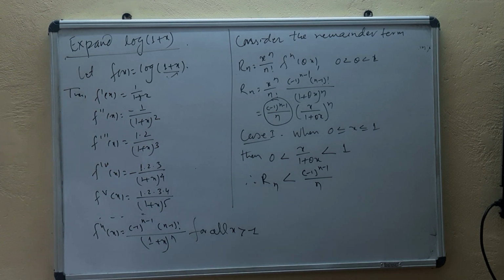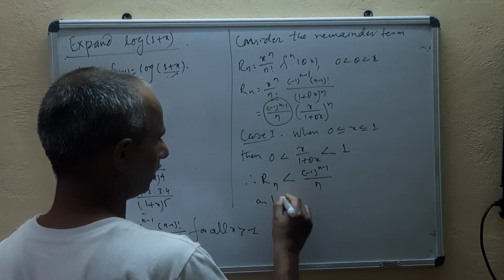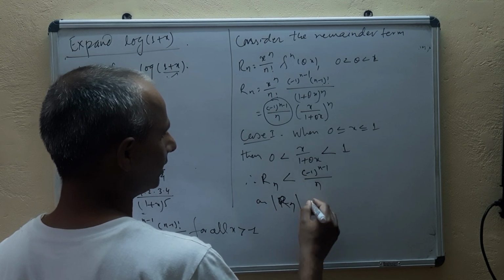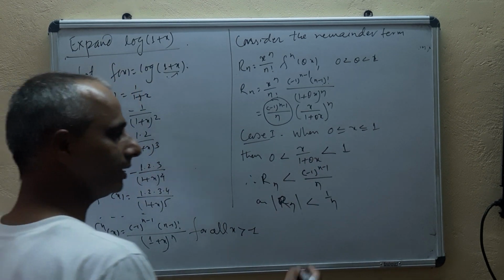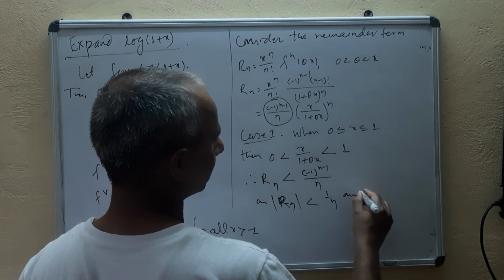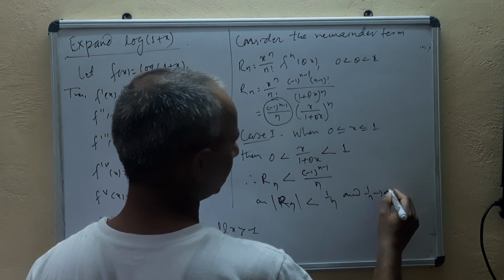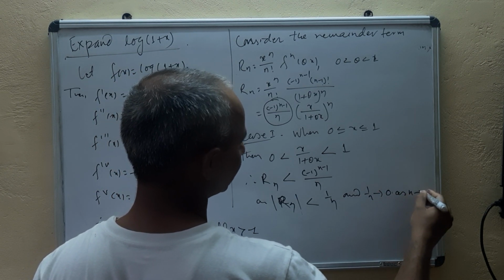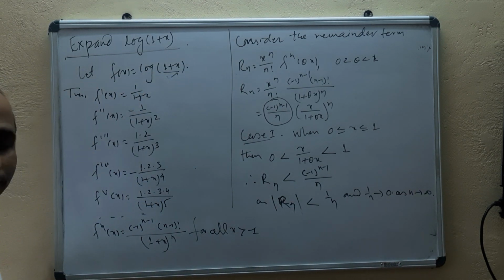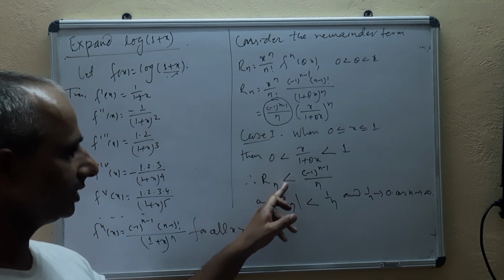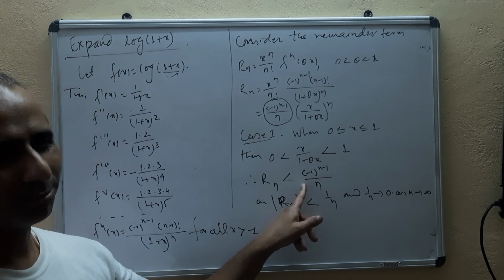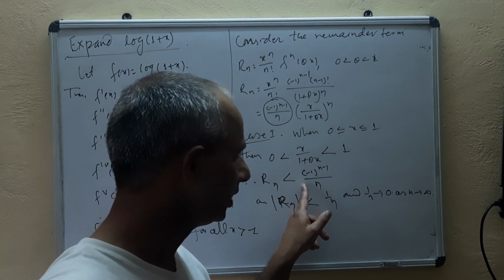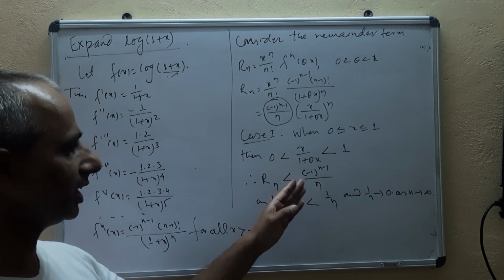Okay, then if we take the modulus, modulus Rn is less than 1 by n, because now the negative sign is omitted. And 1 by n tends to 0 as n tends to infinity. This term gives negative, positive, negative, positive alternately, but positive terms are always greater than negative terms. So we need to take care of the positive terms.